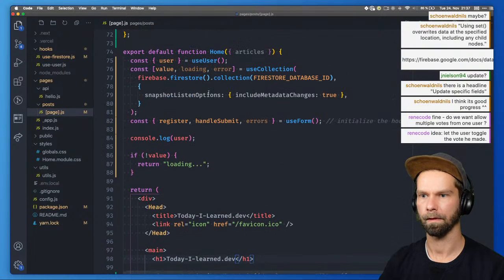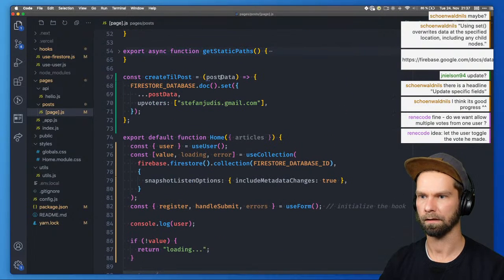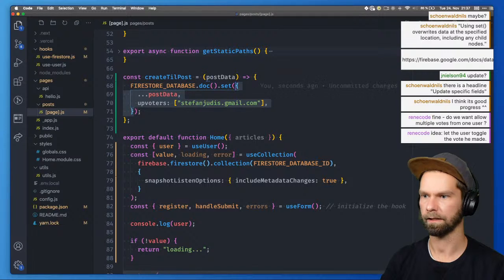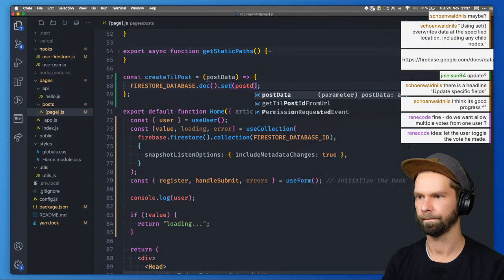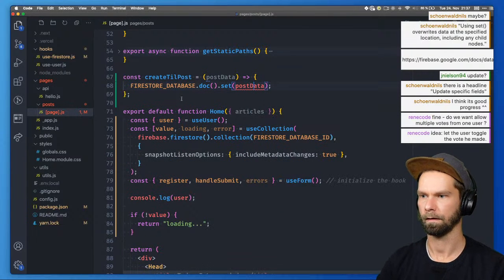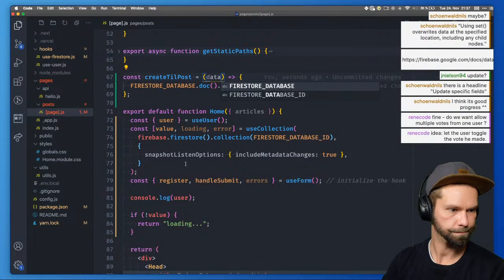Yep. And then when we have a look at create till post, we can actually drop this whole thing here already, and we can say post data. And then we can also just remove this like this.